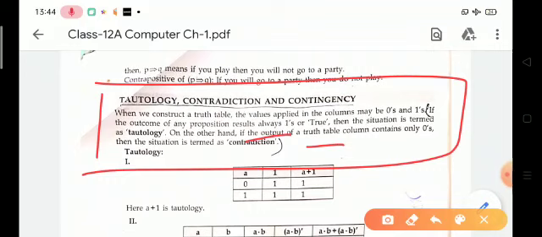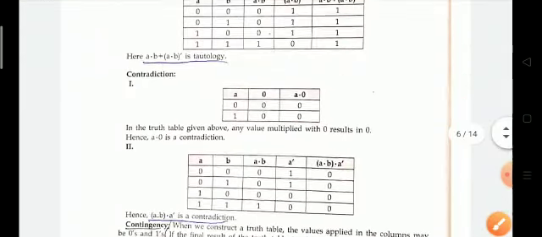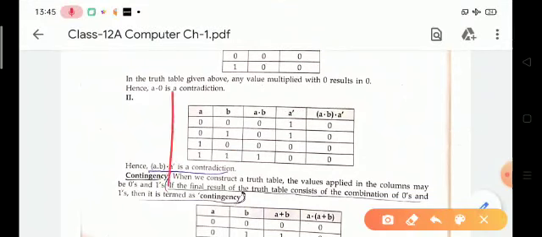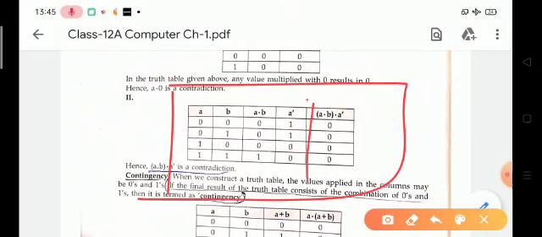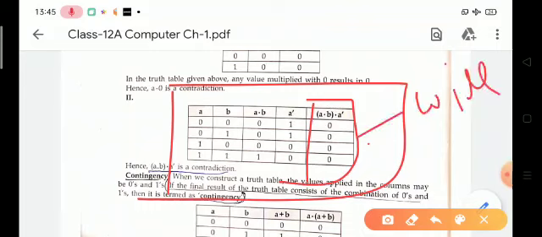Tautology is when the output of any proposition is always 1, and when the output column contains only 0, the situation is termed as contradiction. Look at this example and at this output. Here the output will be true.